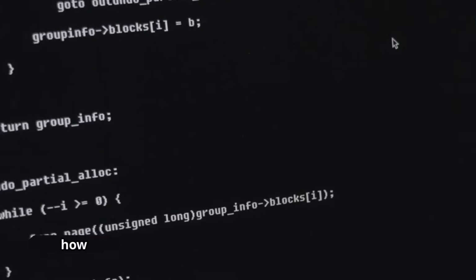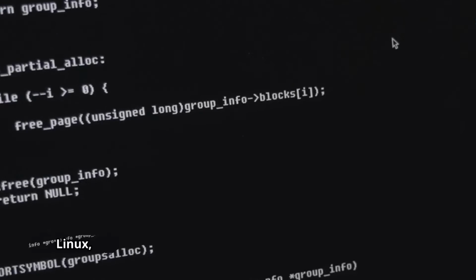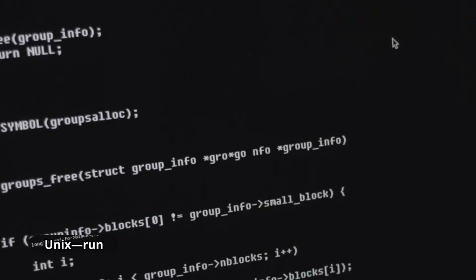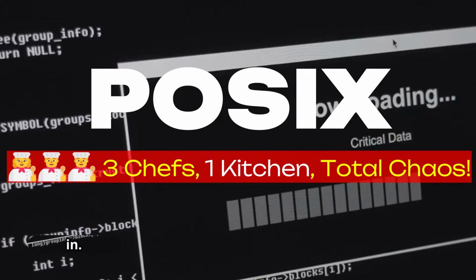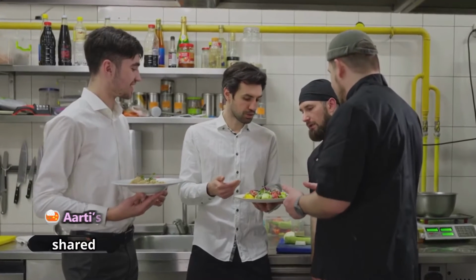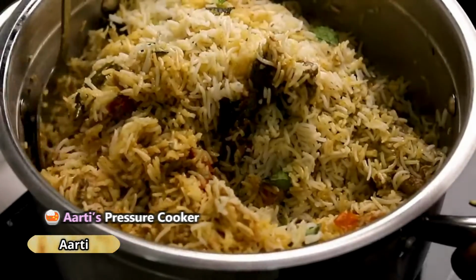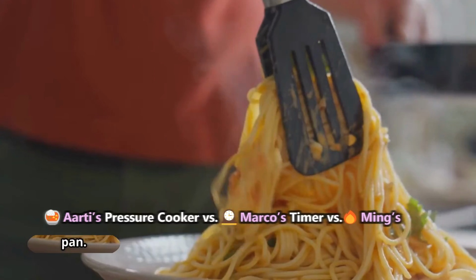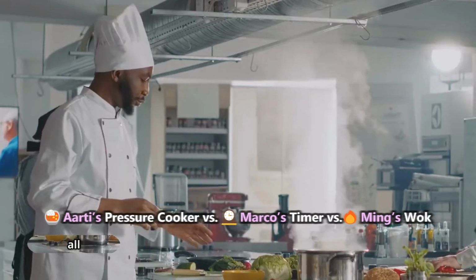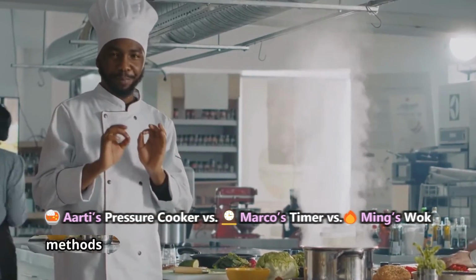Have you ever wondered how different operating systems, like Linux, macOS, or UNIX, run the same software without changing the code? That's where POSIX comes in. Imagine a kitchen shared by 3 chefs. Chef Artie makes biryani using a pressure cooker. Chef Marco makes pasta in a pan. Chef Ming stir-fries in a wok. They're all fantastic cooks, but their tools and methods are very different.